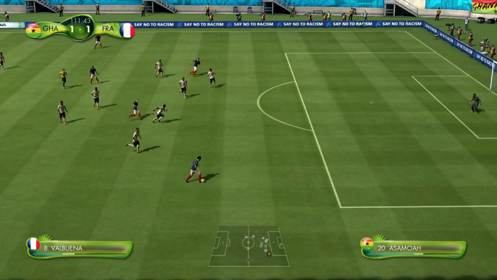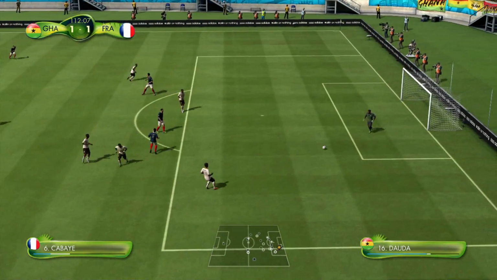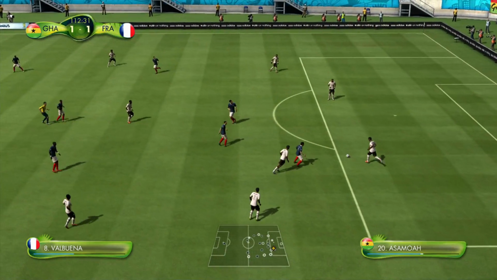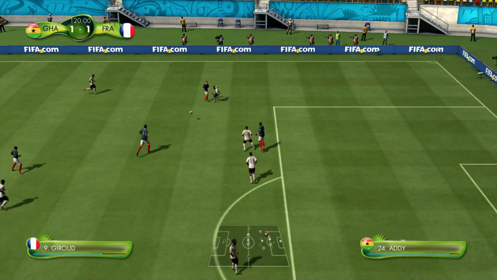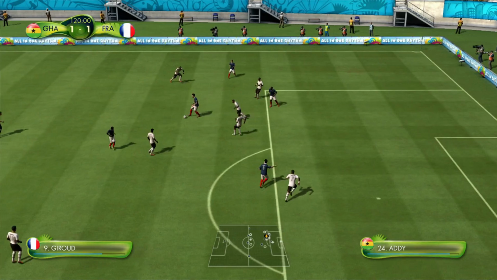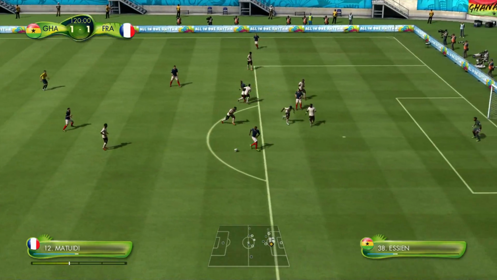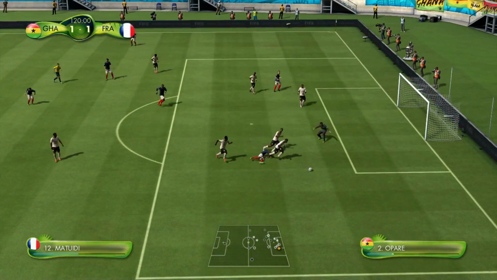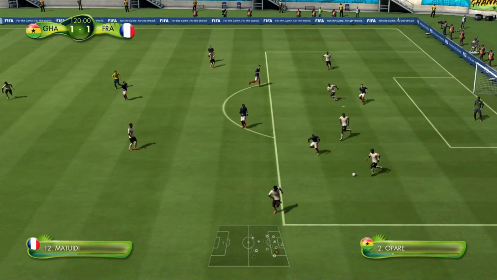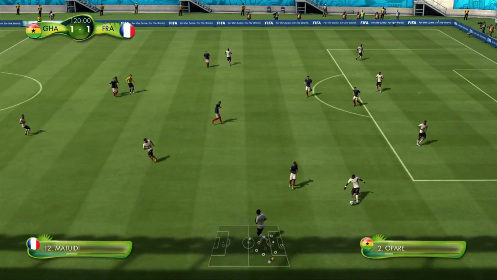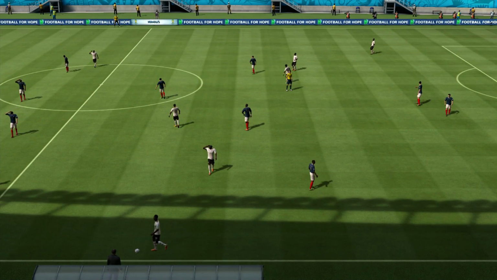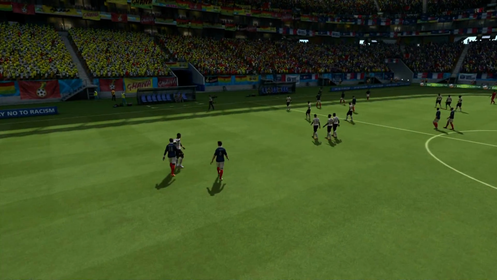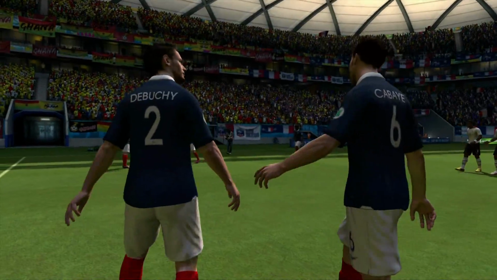Here comes Valbuena. He's literally wide open, but Ghana just come back, and oh, that might have been a mistake. Oh no, just recovered. Literally seconds left in this last half. France could find the winner. Matuidi, he's right there. Oh, what a tackle. And there's no penalty either for France, much to the dismay of the French fans. And that is it for the extra time period, and we're still level at 1-1.